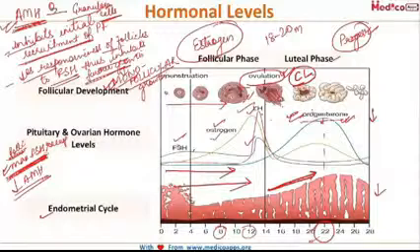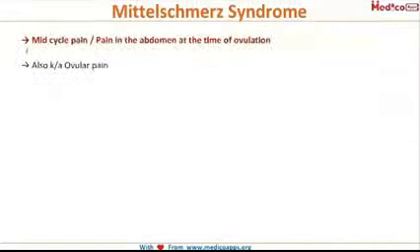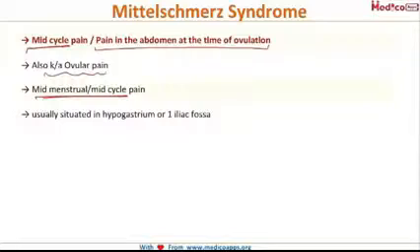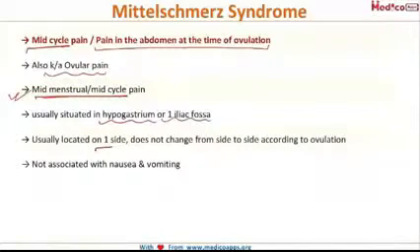Now this was the menstrual cycle. Now coming to an important term, Mittelschmerz Syndrome, let us see what it is. This is basically the mid-cycle pain in the abdomen at the time of ovulation, so it is also called ovular pain. It typically occurs in the mid-cycle and is usually situated in the hypogastrium or one of the iliac fossae. Usually it remains on the same side. It does not change from side to side according to the ovulation.